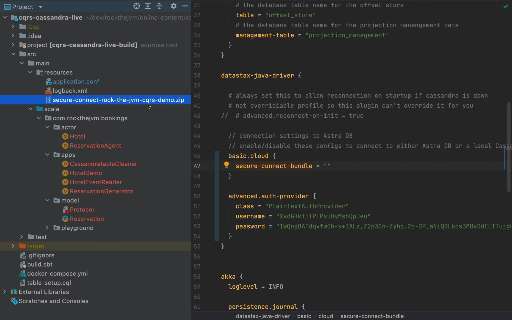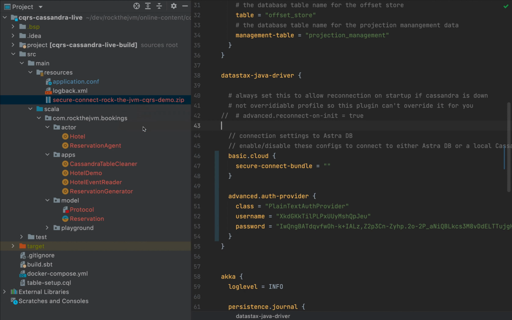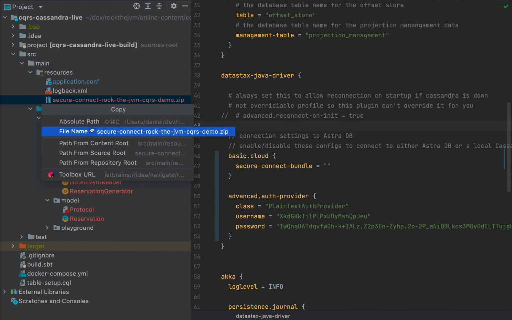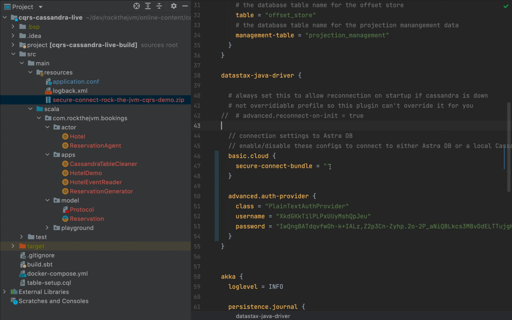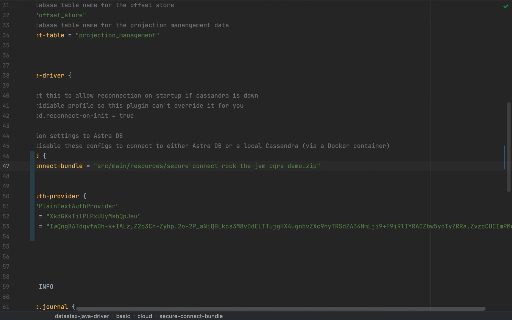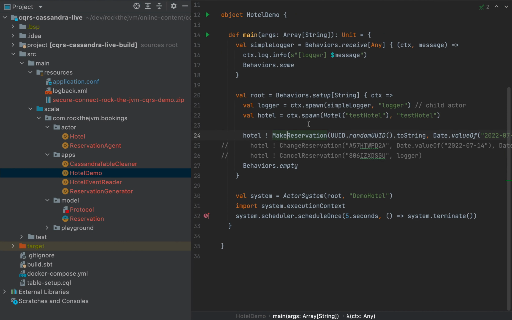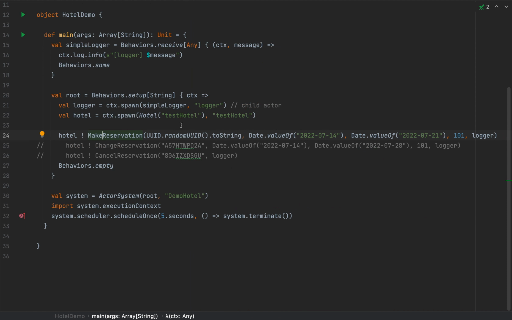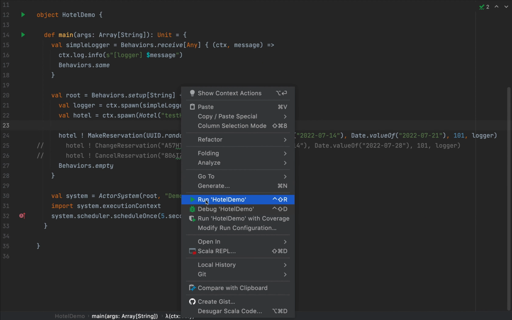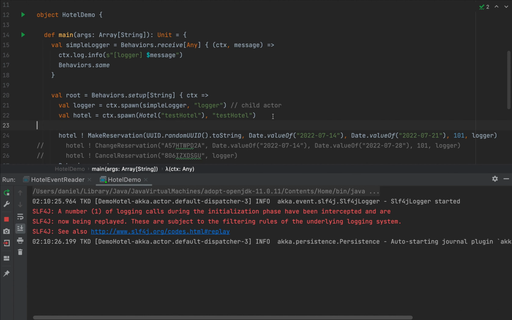So this is the zip file which will contain all the required certificates. And then I'm going to right click on it, and I'm going to copy path and reference from the content root. So source main resources, this RocktheJVM CQRS demo.zip. Now at this point, all the configuration should be complete, and I should be able to run this hotel demo with a simple make reservation event. So let me run this application, and let's see what happens if this application runs.